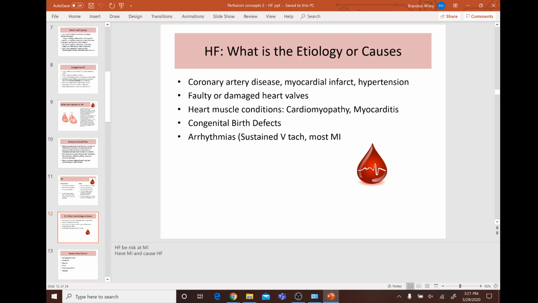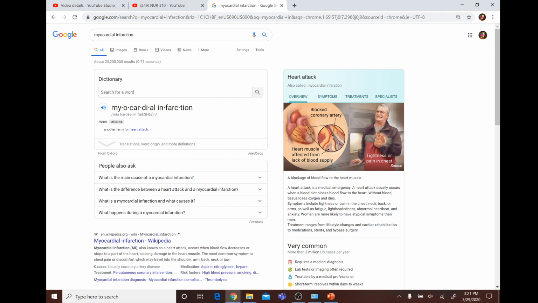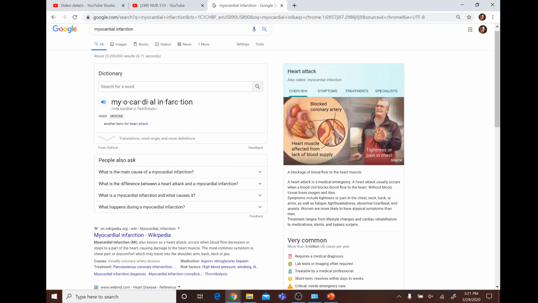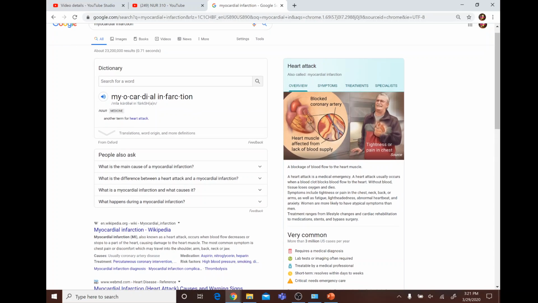It can be caused by an MI. This is a blockage of blood flow to the heart. It is a medical emergency. A heart attack usually occurs when a blood clot blocks blood flow to the heart. Without blood, tissues lose oxygen and die. You'll have chest tightness, pain in the back, neck, arms, chest, as well as fatigue, lightheadedness, abnormal heartbeat, and anxiety. Women usually have no symptoms, which is kind of crazy.